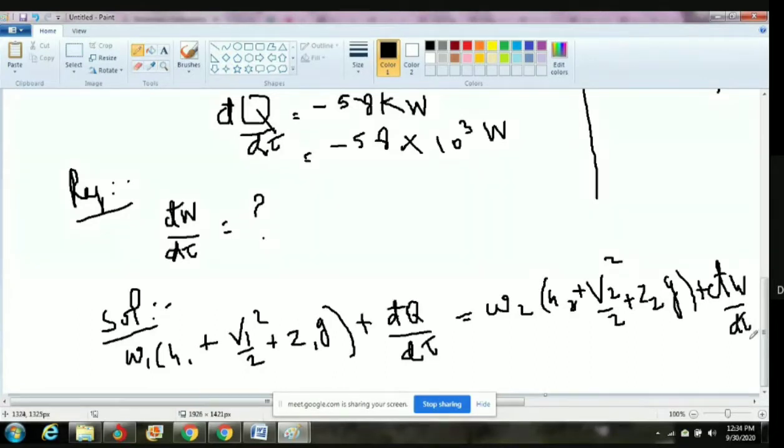First equation: the steady flow energy equation.